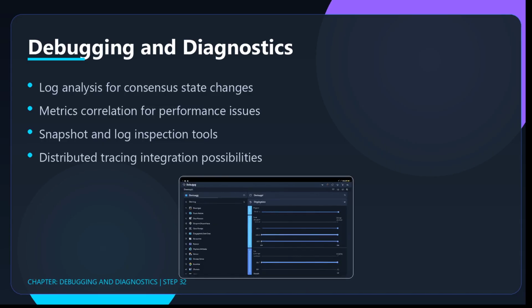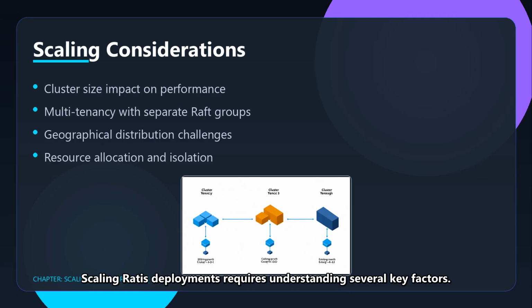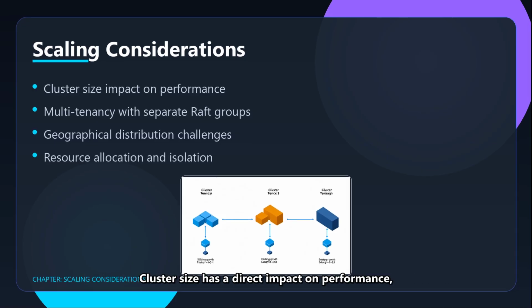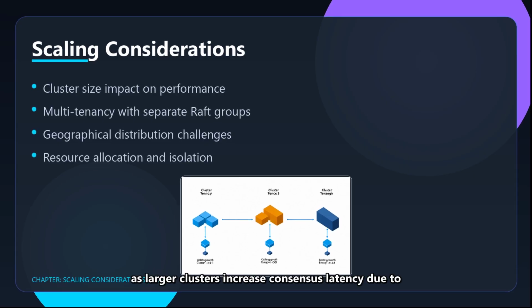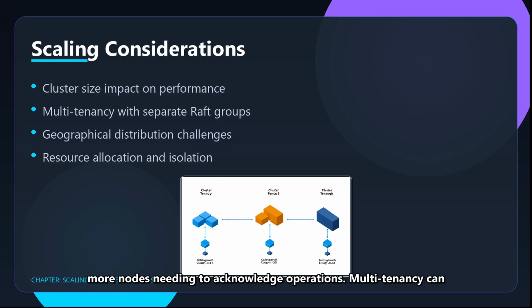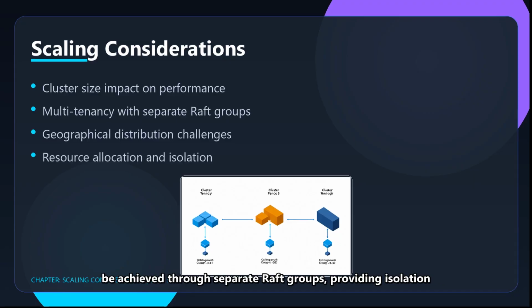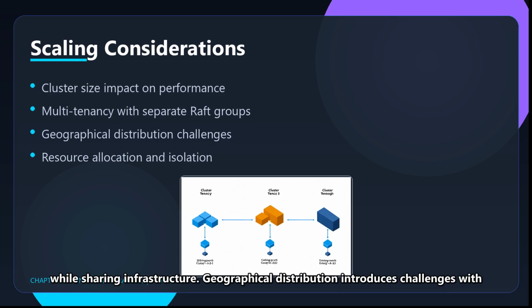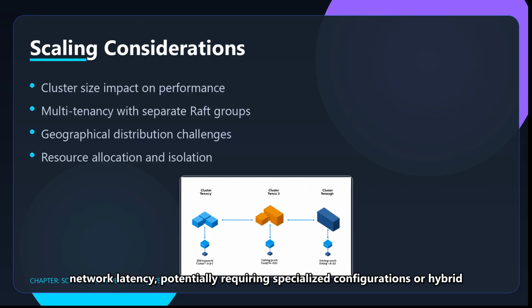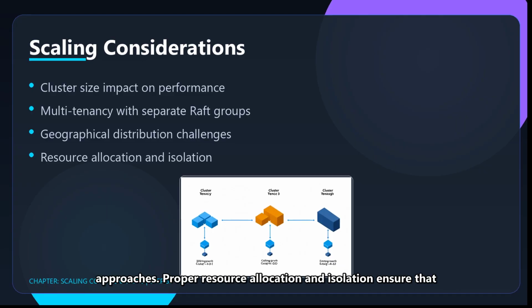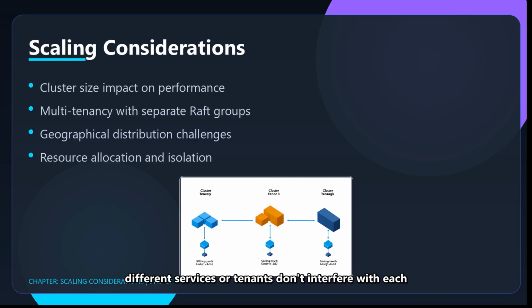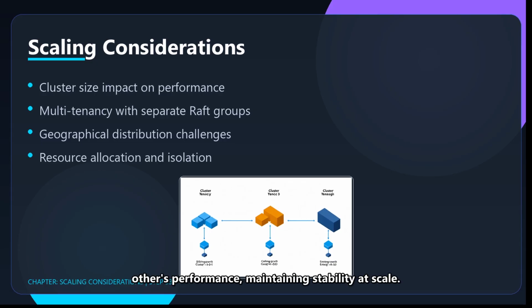Scaling Ratis deployments requires understanding several key factors. Cluster size has a direct impact on performance, as larger clusters increase consensus latency due to more nodes needing to acknowledge operations. Multi-tenancy can be achieved through separate raft groups, providing isolation while sharing infrastructure. Geographical distribution introduces challenges with network latency, potentially requiring specialized configurations or hybrid approaches. Proper resource allocation and isolation ensure that different services or tenants don't interfere with each other's performance, maintaining stability at scale.